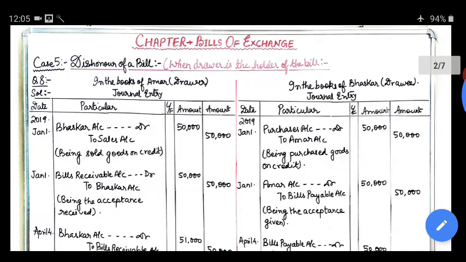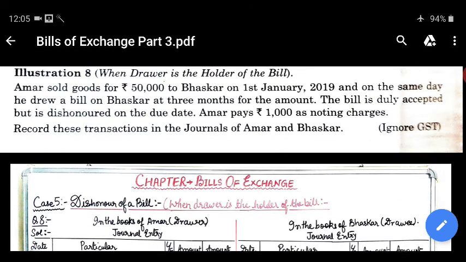Let us move on with the first question. Amar sold goods of rupees 50,000 to Bhaskar on 1st January 2019 and on the same day he drew a bill on Bhaskar at 3 months for the amount. The bill is duly accepted but dishonored on the due date. Amar pays rupees 1,000 as noting charges. Record the transaction in the books of Amar and Bhaskar.